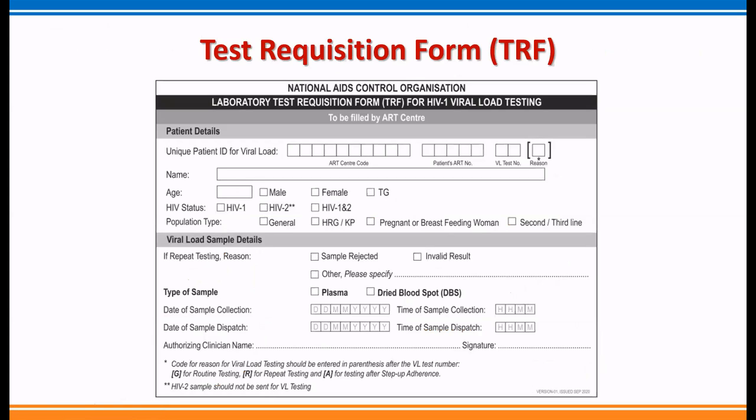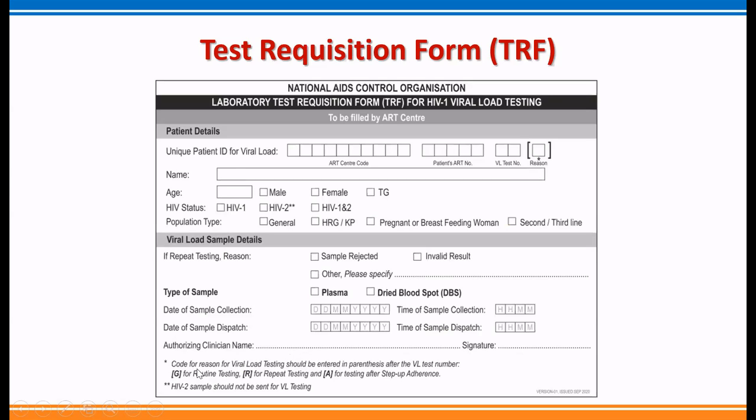This is the test requisition form which we are going to use in this particular activity. This first part talks about the entries to be made by collection sites, that means ARTC centers or LAC plus sites or TINGO sites. This is the space for the ARTC code, and this is where the 5-digit patient ART number is to be entered. Then these 2 blocks are for the test numbers, number 1, number 2, number 3, and so on. And this last block is specifically for the reason for which this patient has been advised to undergo viral load testing. The abbreviations for these reasons are given below.